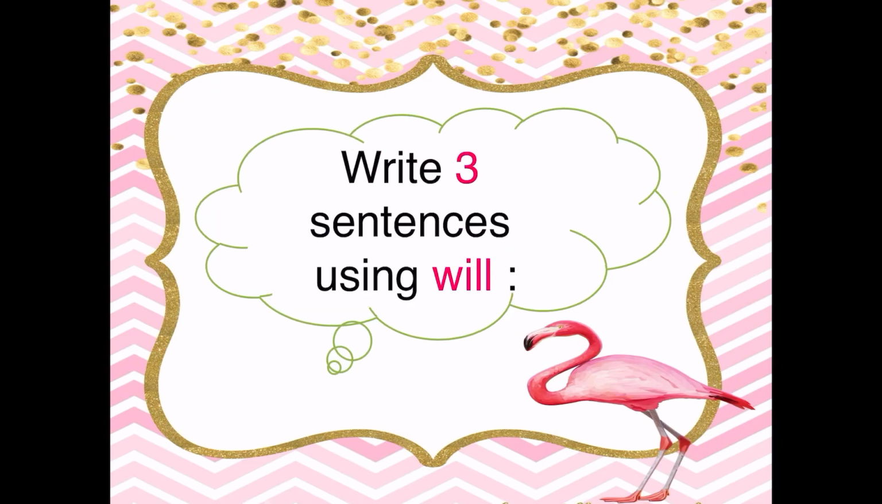Now write 3 sentences using will. As I told you, my students, after will, the verb is infinitive. It is without s, without ed, without ing, or without irregular verbs like eat, ate, swim, swam, the past. For example, I will help my mother, I will do my homework, I will watch TV. These are 3 sentences using will.